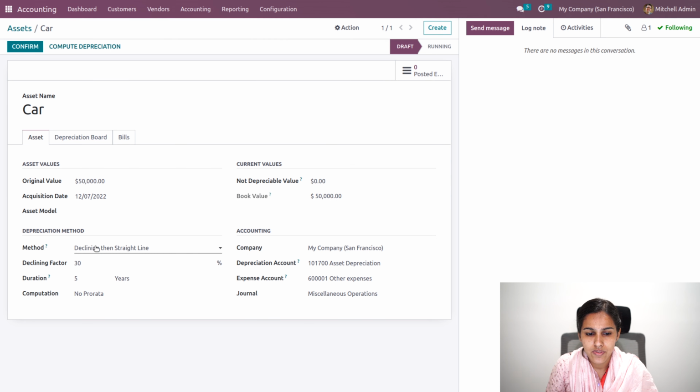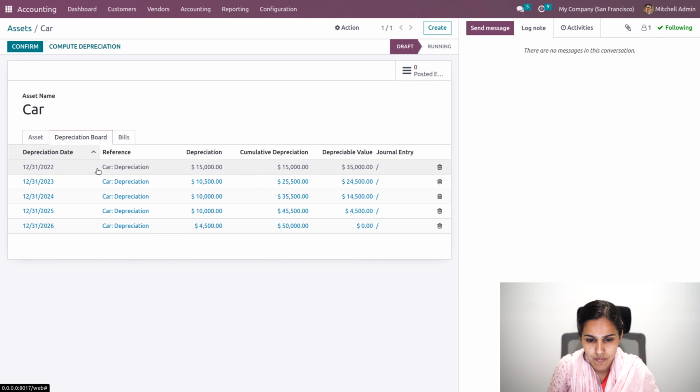So this is a combination of declining and straight line, where it will start with declining, and once at a particular year, when the depreciation has been calculated, if it goes below the straight line value, from that period it will calculate using the straight line method. So here you can see from the third year, 30% of 24,500 is less than 10,000. So from this year 10,000 will get deducted as a straight line.